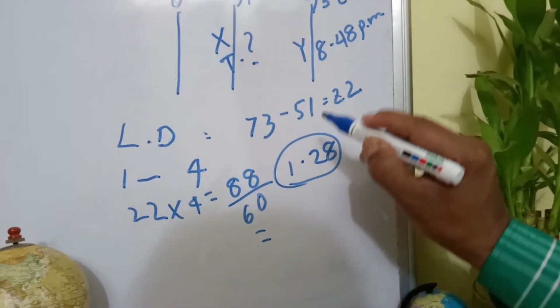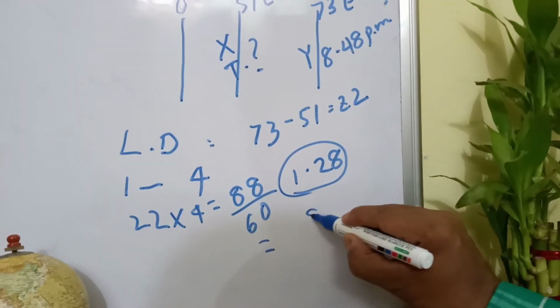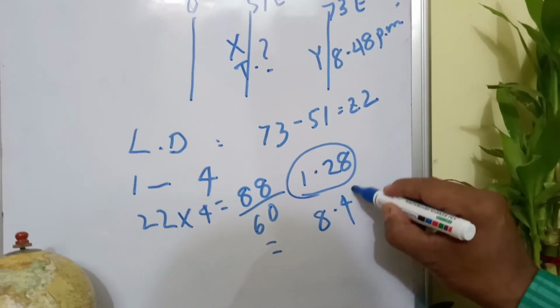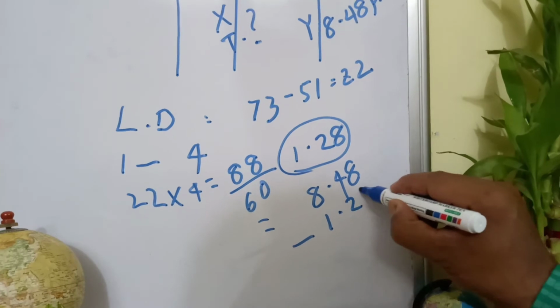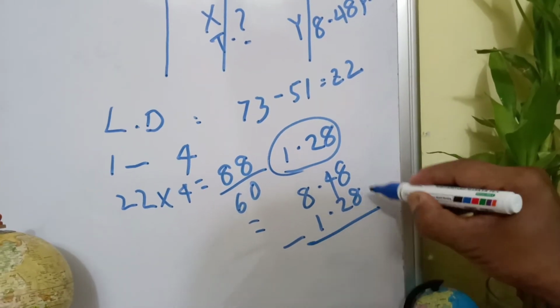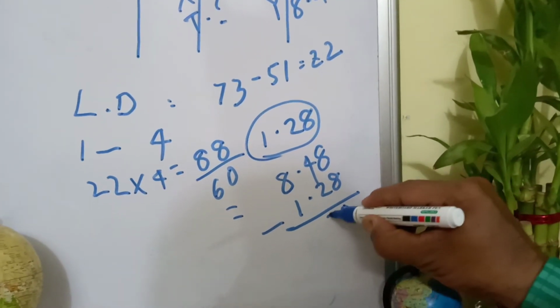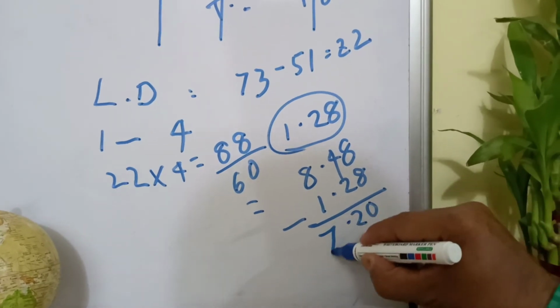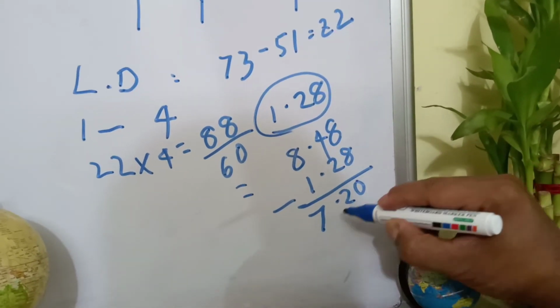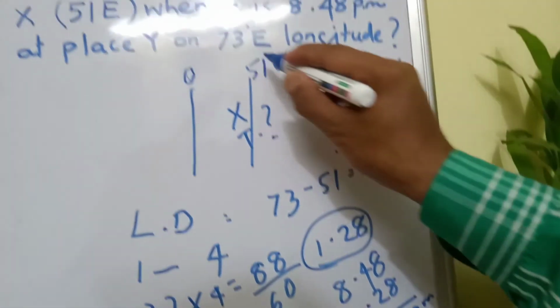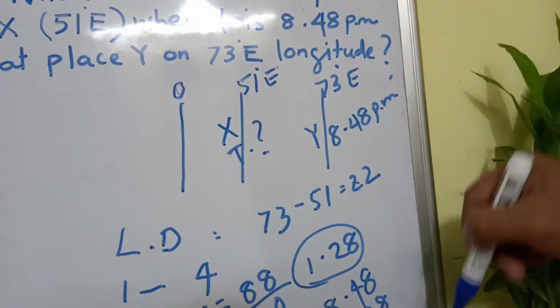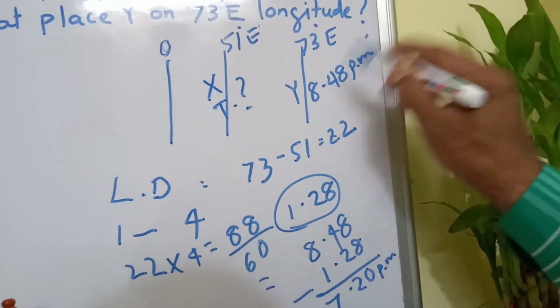Here you see the time here is 8:48 pm minus the time gap of 1 hour 28 minutes. So here you see 7 hours 20 minutes, or 7:20 pm. So the time at place 51 degree east is 7:20 pm.